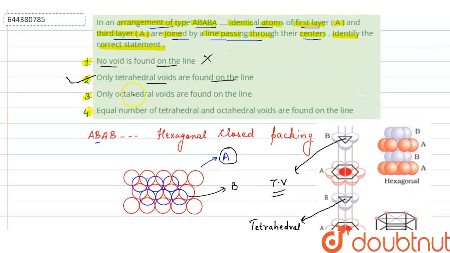Then in option 3 it is given only octahedral void, so this is wrong. And in option 4 it is given equal number of tetrahedral and octahedral voids are found on the line, so this is also wrong. So the correct option is option 2, only tetrahedral voids are found on the line. So option 2 is the answer.